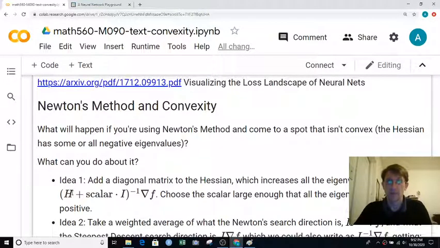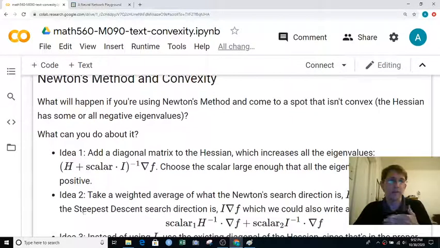So here's idea number 2. What if we say, well, we can't always trust the search direction from the Hessian because the Hessian might not be positive definite. We usually kind of trust the steepest descent search direction. So we could say, let's take the Hessian search direction, or the Newton search direction, which actually we shouldn't trust all that much if there's non-convexity going on, and the steepest descent search direction. And since there's an I here, we could also write that as an I inverse to match the H inverse, and just take a weighted combination of the two.